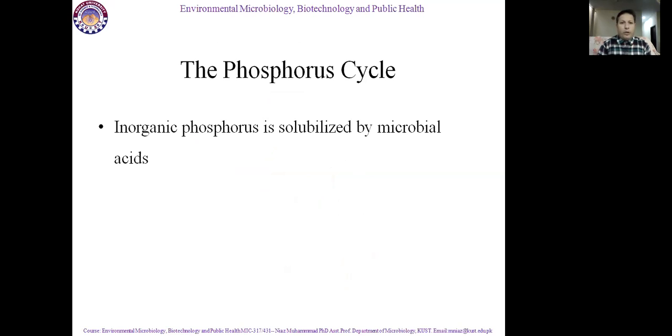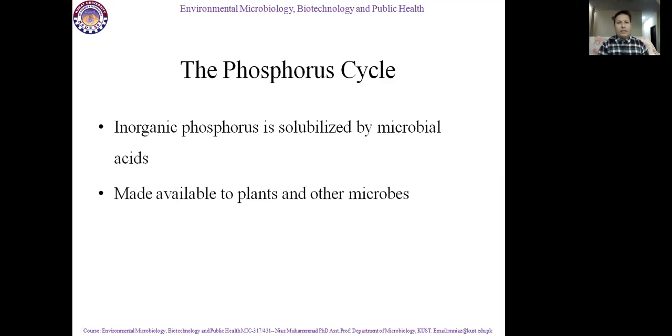This is the most important step in the phosphorus cycle: inorganic phosphorus is present in rocks and soils, and it is solubilized by microbial acids. It is easily soluble. It is dissolved in microbial acids. So what happens when this phosphorus is soluble in microbial acids? It is made available to plants and other microbes.